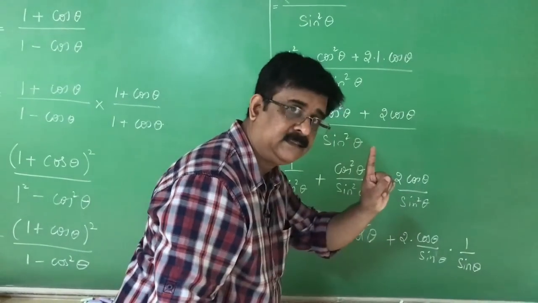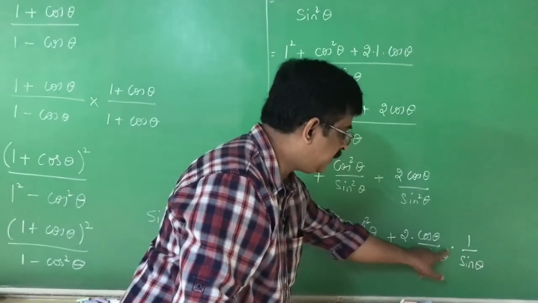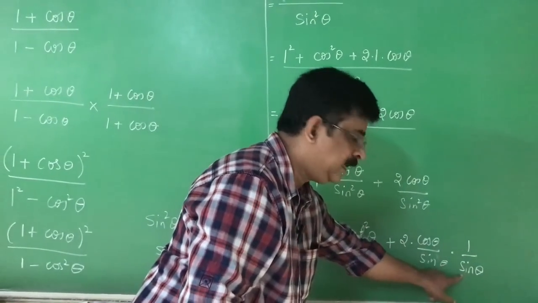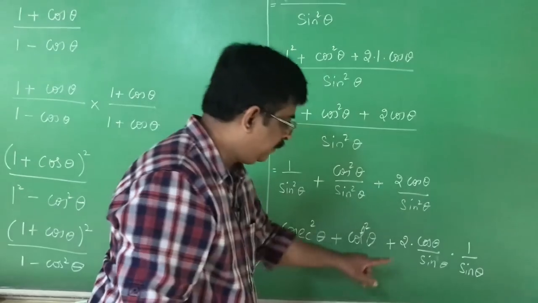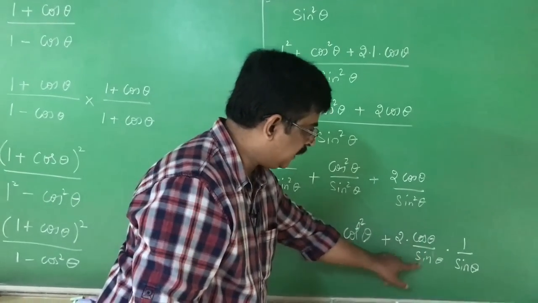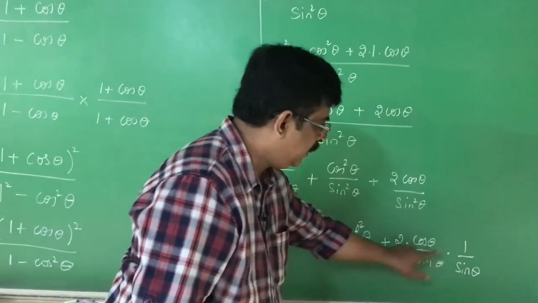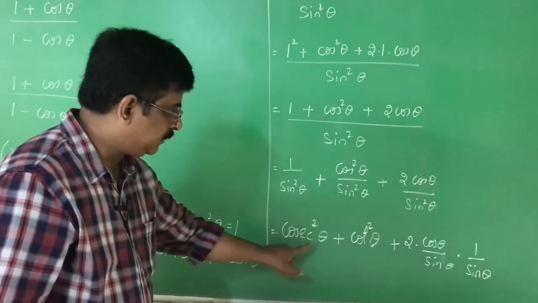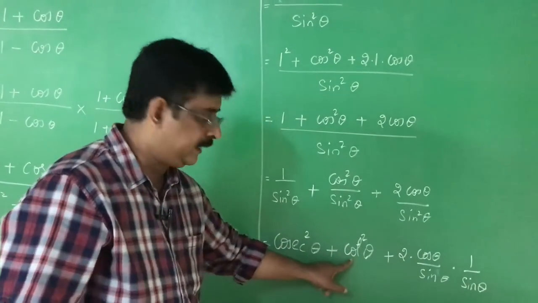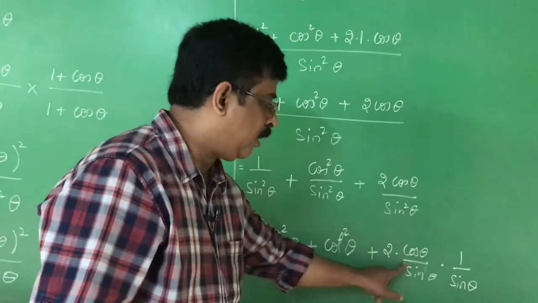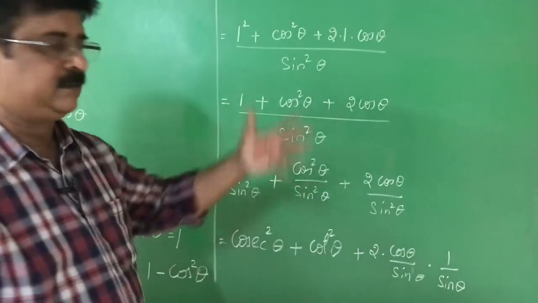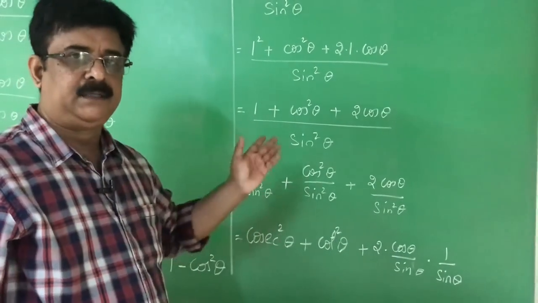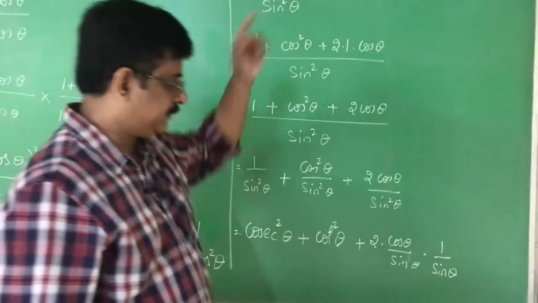Then 1 sin theta is left in the denominator. That I write in the form of 1 by sin theta. Why? Because 2 into cos theta by sin theta is cot theta and 1 by sin theta is cosecant theta. Then it becomes cosecant square theta plus cot square theta plus 2 into cot theta cosecant theta. It is nothing but cosecant theta plus cot theta whole square. Next step I write it here.